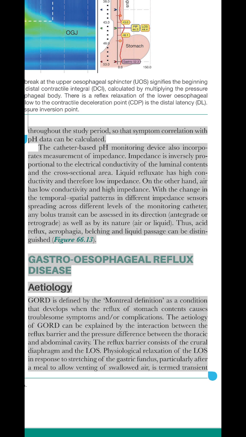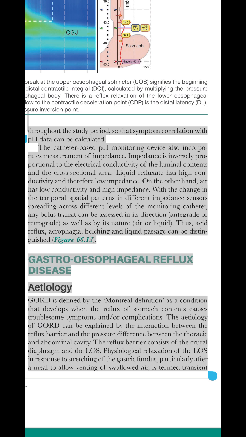Liquid refluxate has high conductivity and therefore low impedance. On the other hand, air has low conductivity and high impedance. With the change in the temporal spatial patterns in different impedance sensors spreading across different levels of the monitoring catheter, any bolus transit can be assessed in its direction, antegrade or retrograde, as well as by its nature, air or liquid. Thus, acid reflux, aerophagia, belching and liquid passage can be distinguished, figure 66.13.